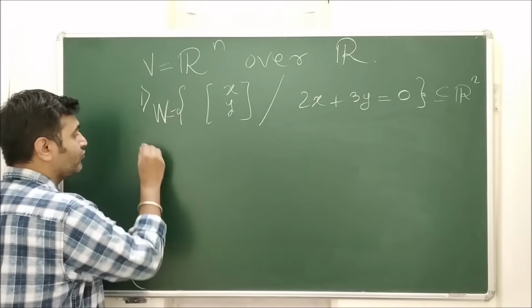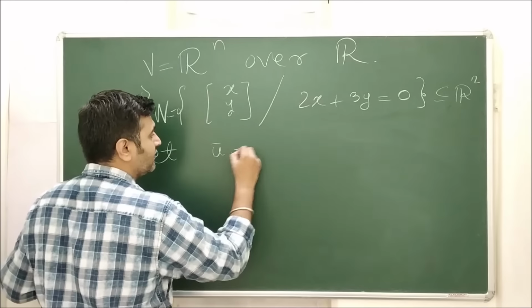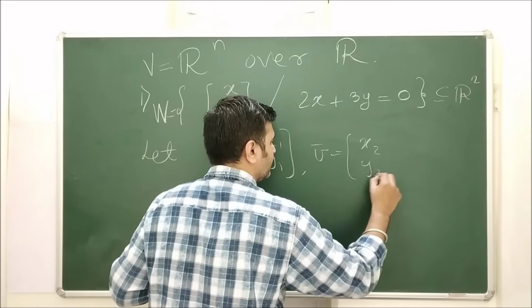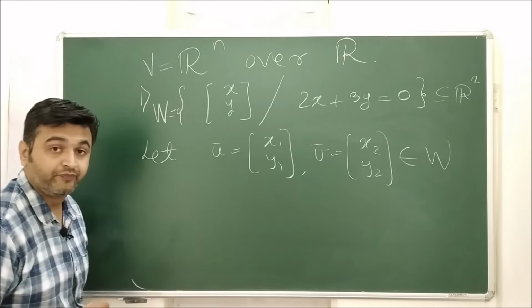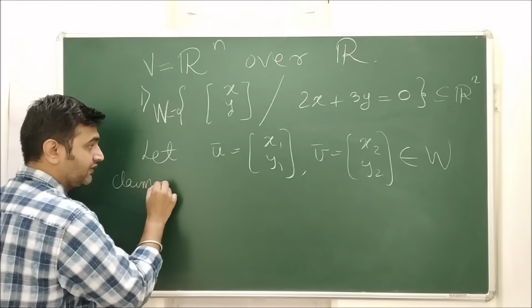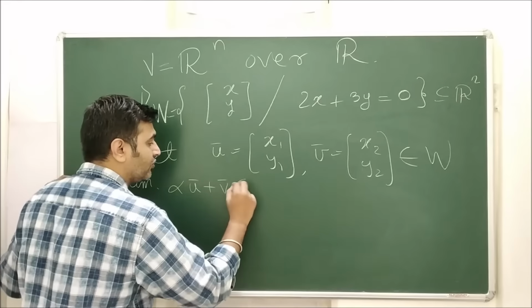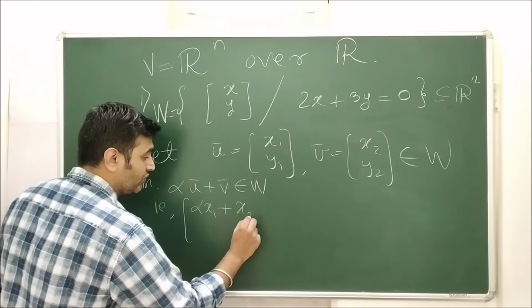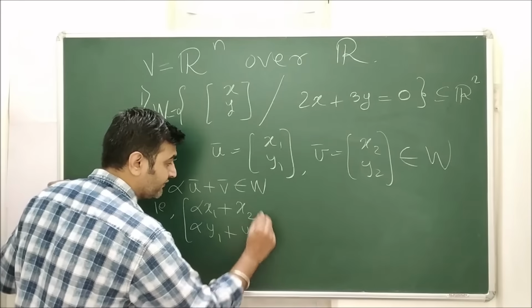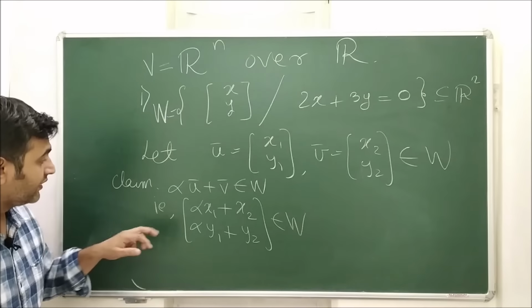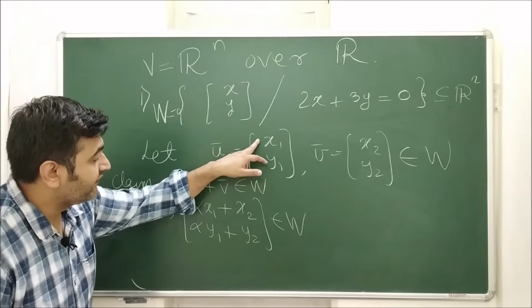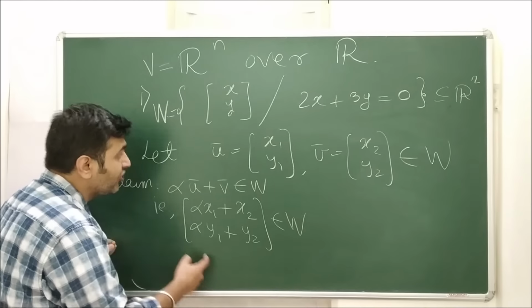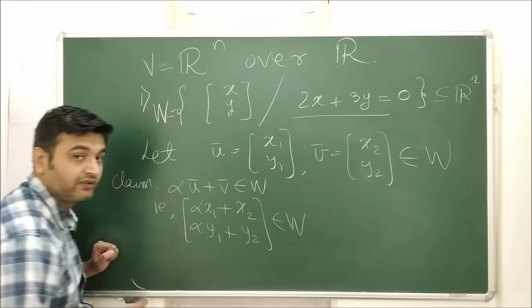Now let's go for the second point. What do I want to prove? I want to prove that if I take two vectors, say u is (x1, y1) and v is (x2, y2), and these two vectors belong to W, our claim is that alpha times u plus v belongs to W. That means (alpha x1 plus x2, alpha y1 plus y2) belongs to W. Alpha times u is (alpha x1, alpha y1), and when you add it to v, you get this vector.